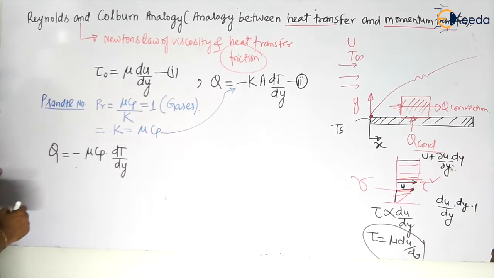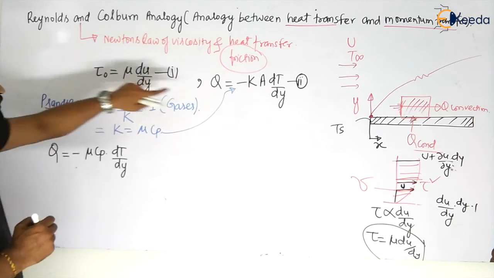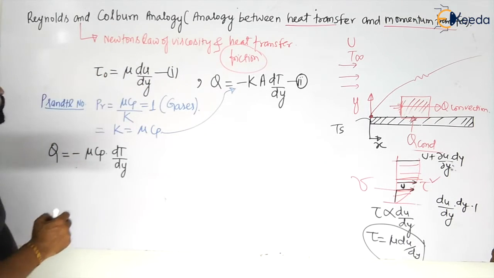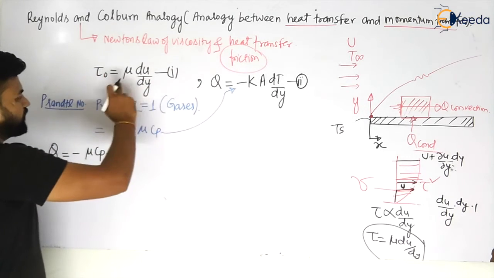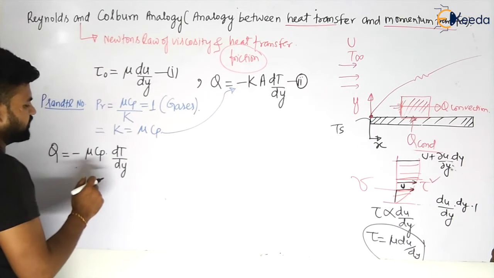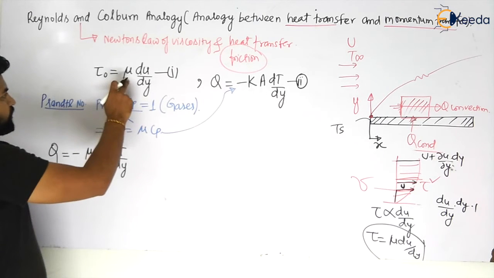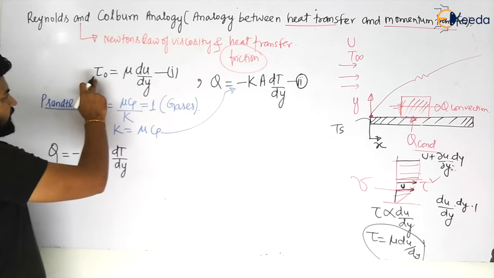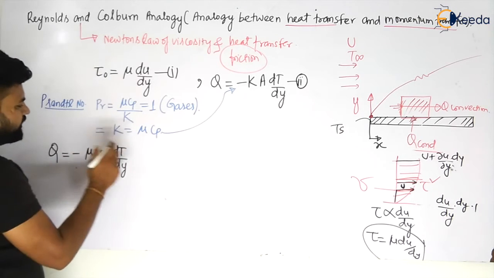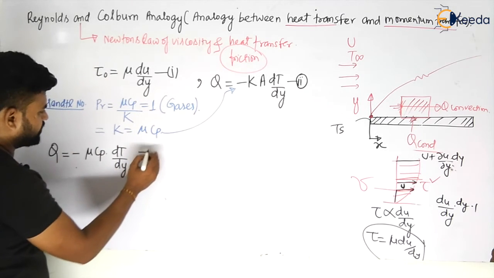Yes or no, my dear students? And let us combine both these equations also. So when I combine both these equations, what will we have? Let us see. If I put the value of mu, what is mu, my dear students? That is tau naught upon del u by del y. So let us put the value of mu in this.